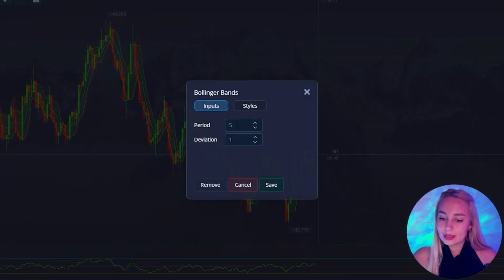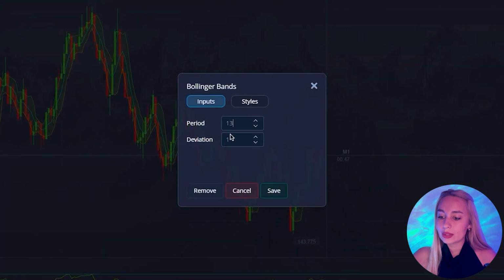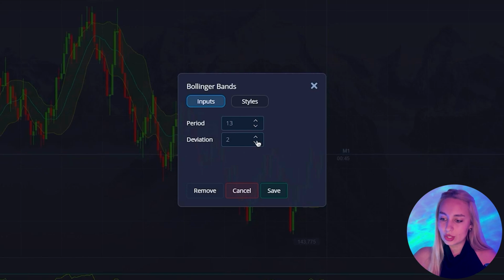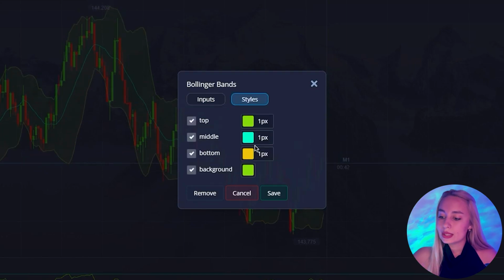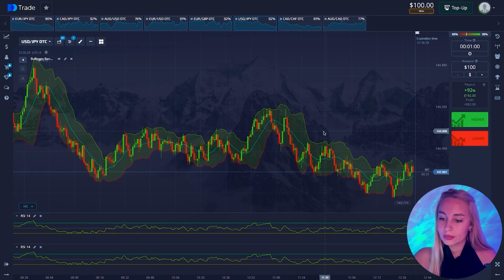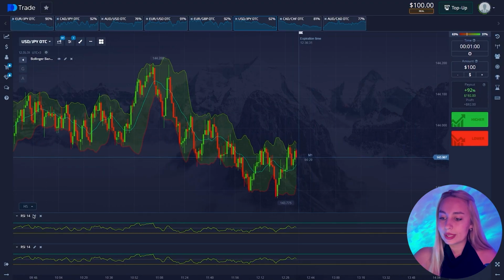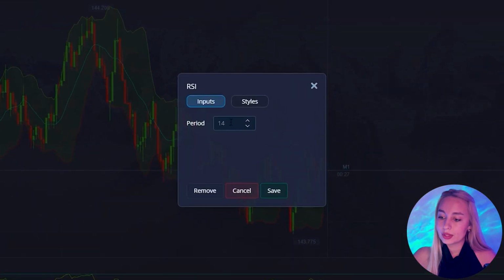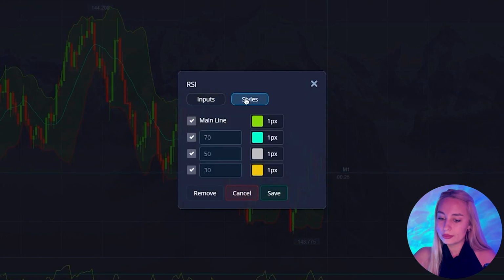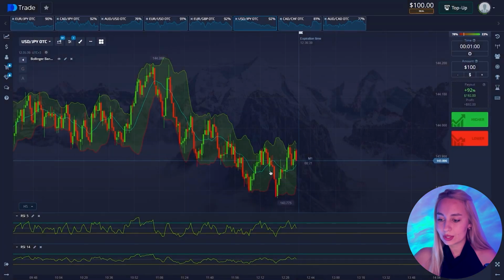First, we will set up the Bollinger Bands with a period of 13 and a deviation of 2, and adjust the visualization. Next, we will configure the RSI oscillators, the first one with a period of 5, keeping the overbought and oversold levels at 70 and 30.